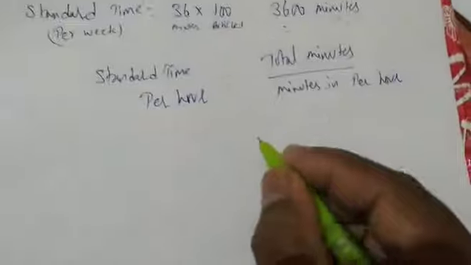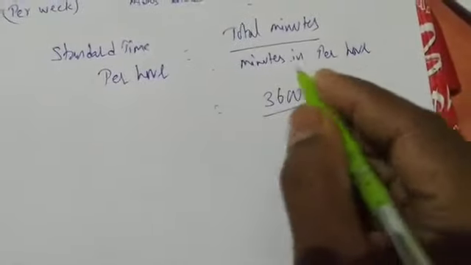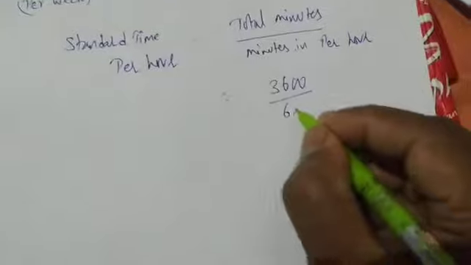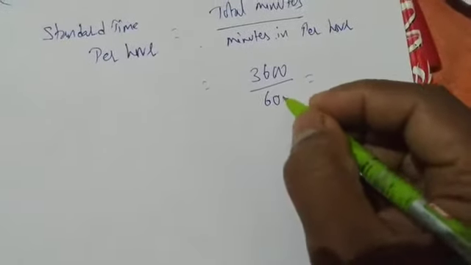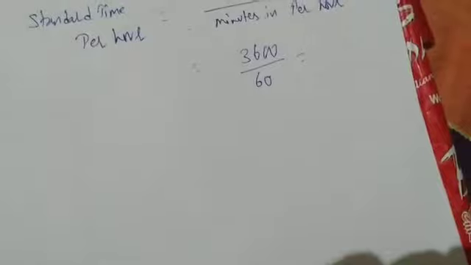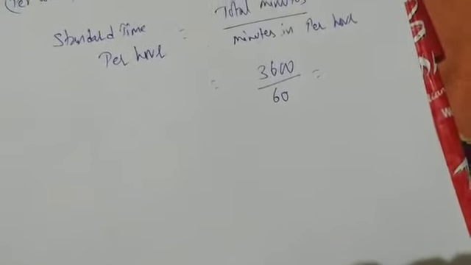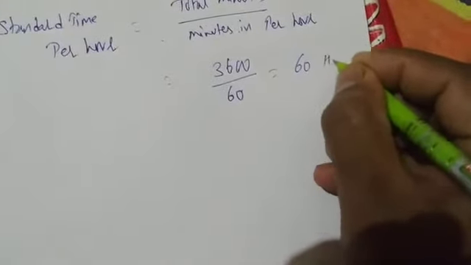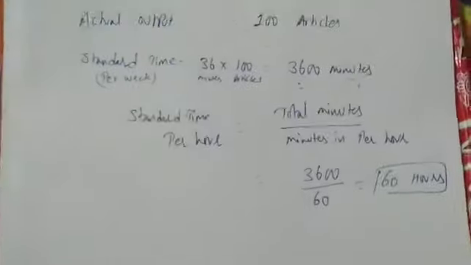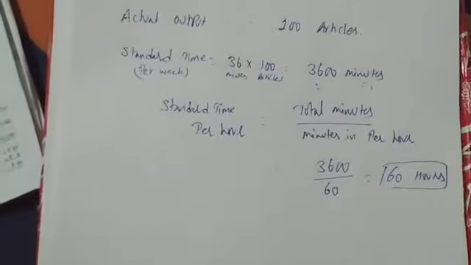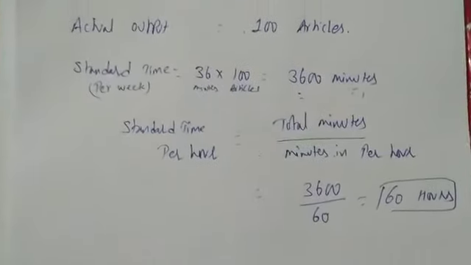So it's very easy. 3600 minutes divided by, in an hour how many minutes? 60 minutes. 3600 divided by 60, how much will you get? We are getting 60 hours. Got it? So simple. 60 hours is the standard time. In the problem he has not given 60 hours. We have found out 60 hours. How did we find out 60 hours?